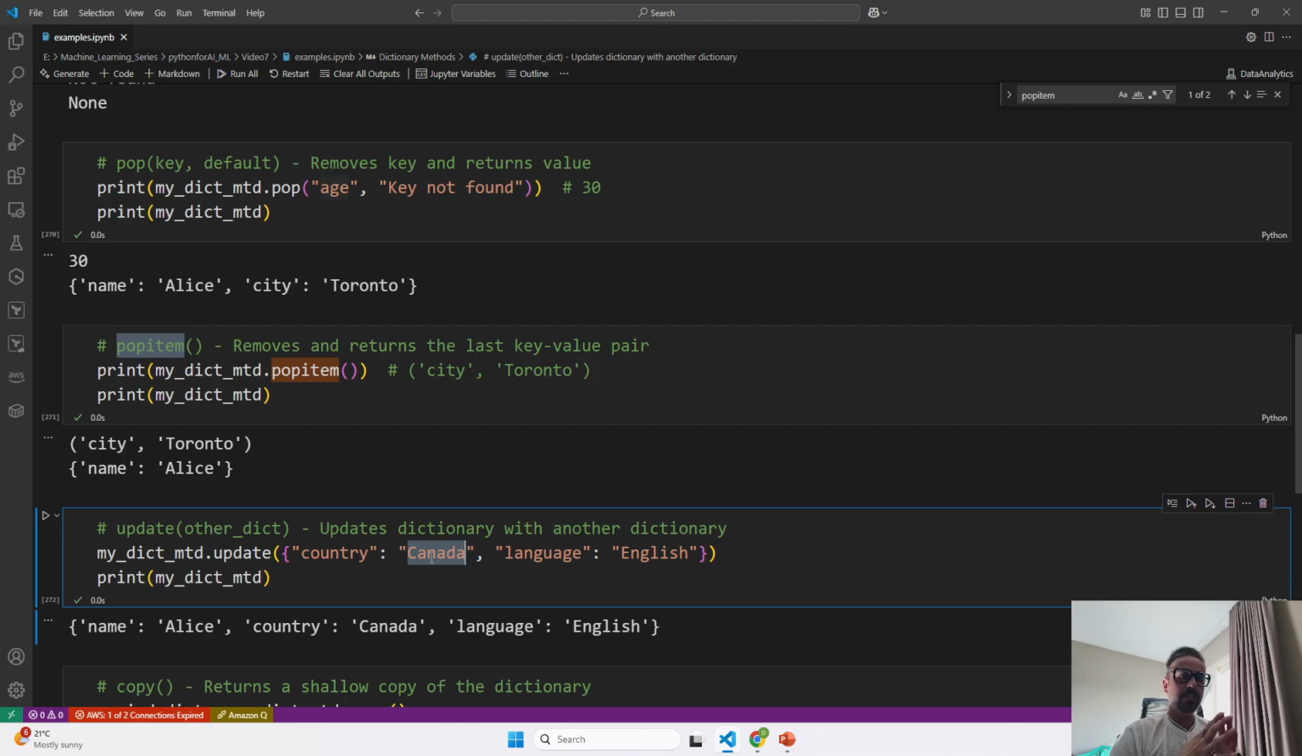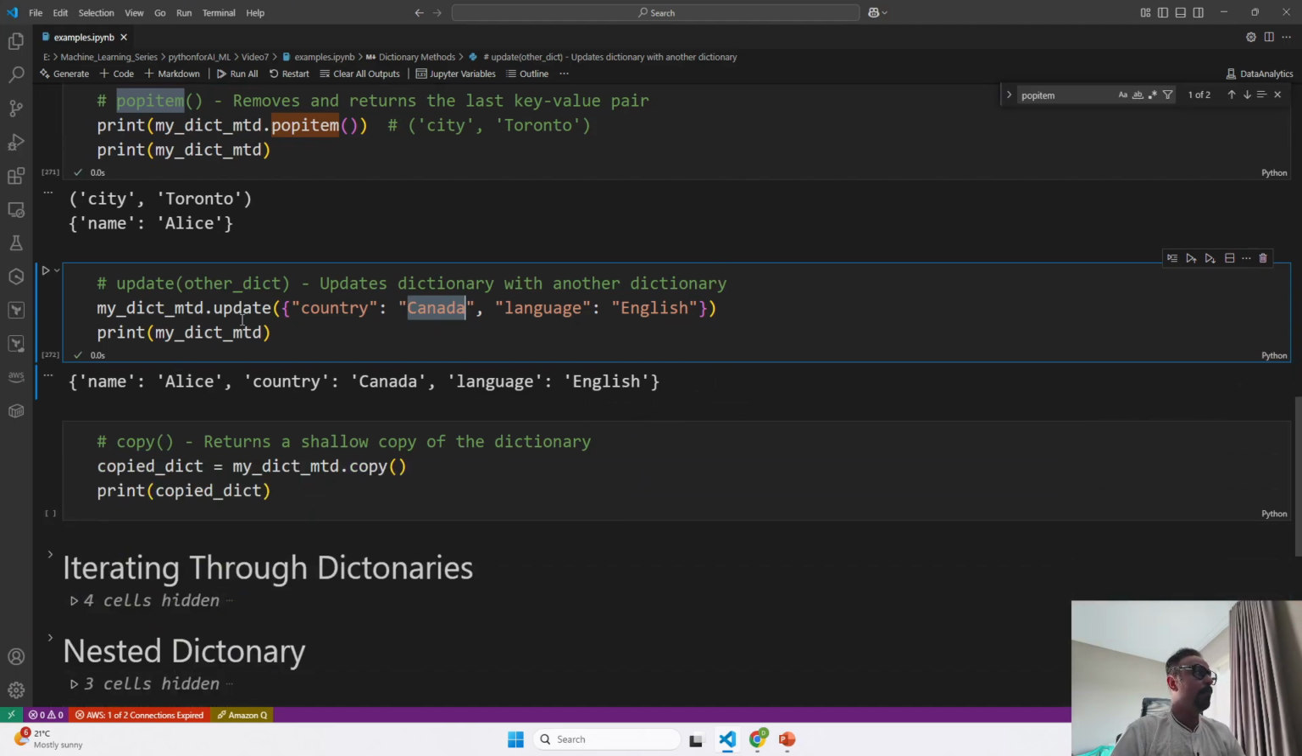So the update function first sees if the key value pair is present or not. If not, it is going to go ahead and add that. If it is present, it is going to modify that. That's the beauty of the update method.